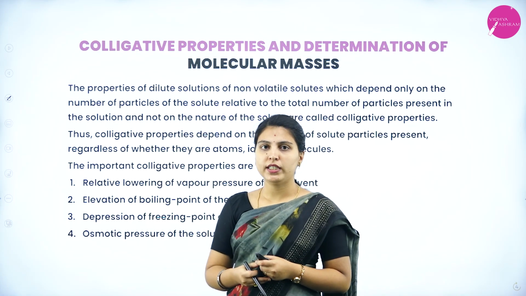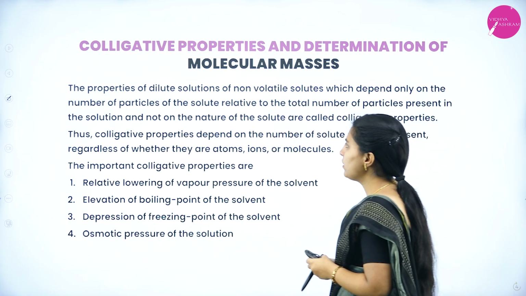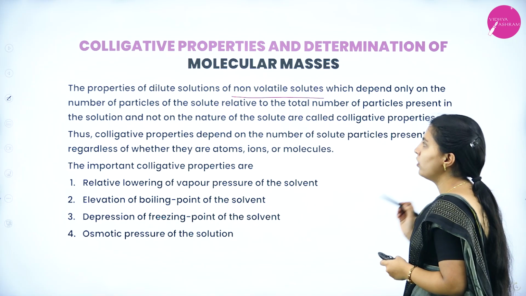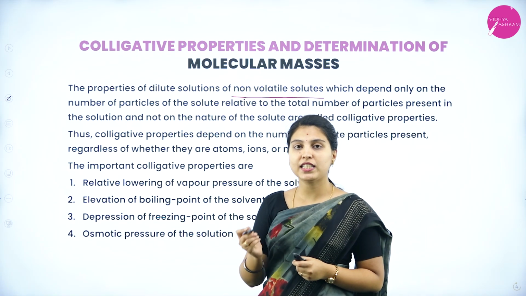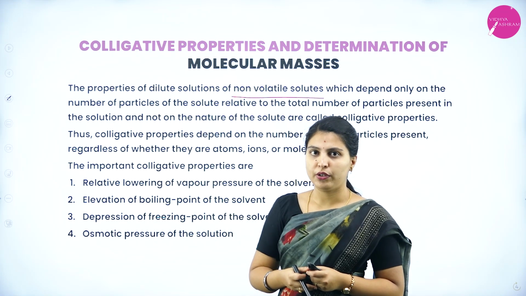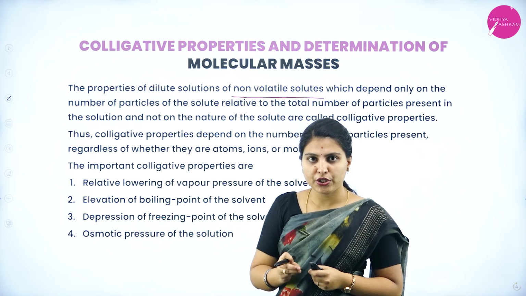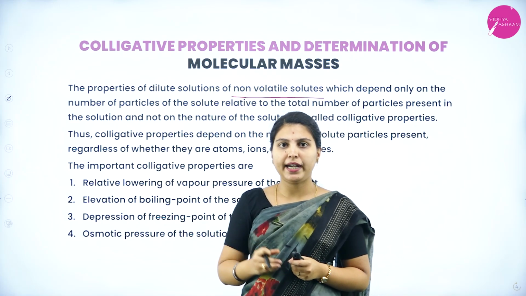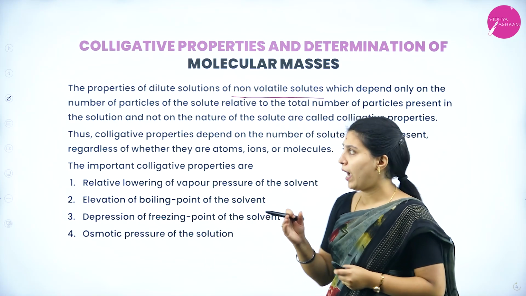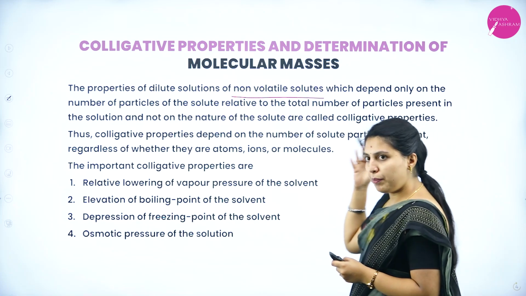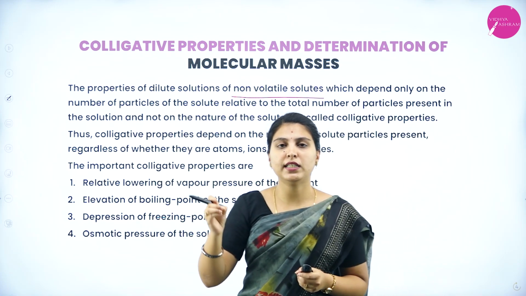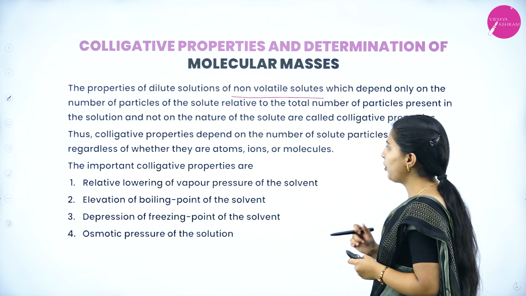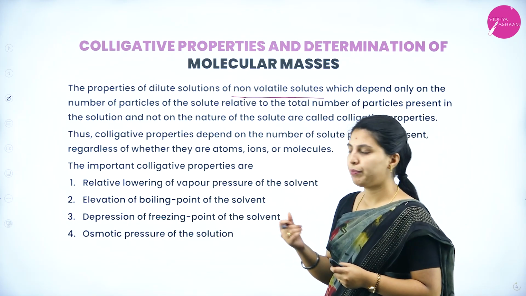First, we will see what colligative properties are. They are the properties of dilute solutions of non-volatile solutes which depend only on the number of particles of the solute, irrespective of the nature of the solute. Here, a non-evaporating solute is added to make the dilute solution, and the property depends on the number of particles of solute but not on the nature of the solute. That property we call a colligative property.